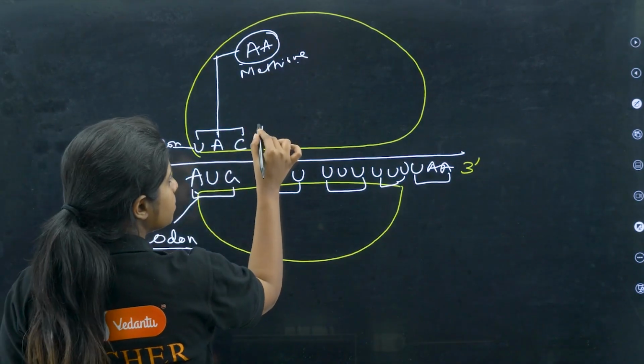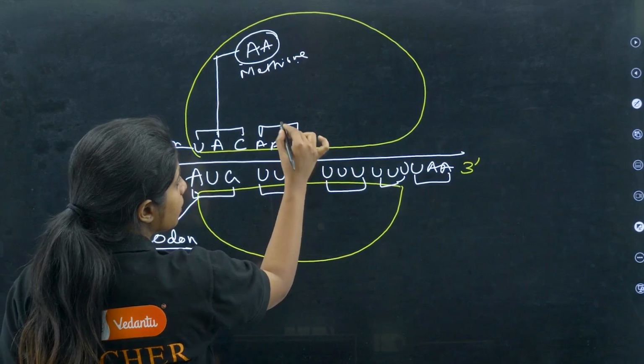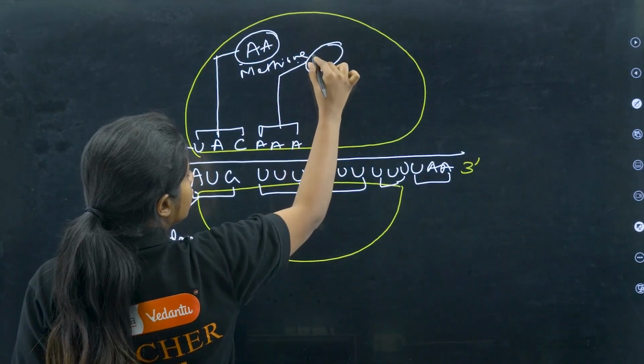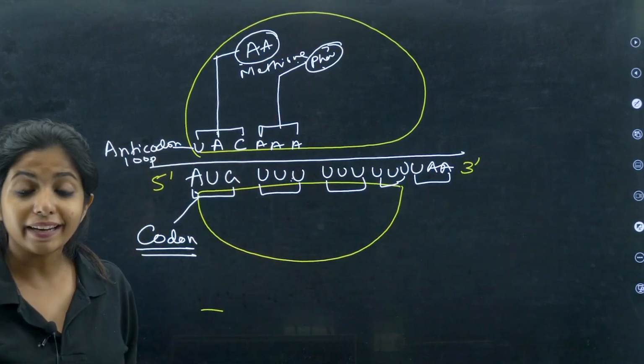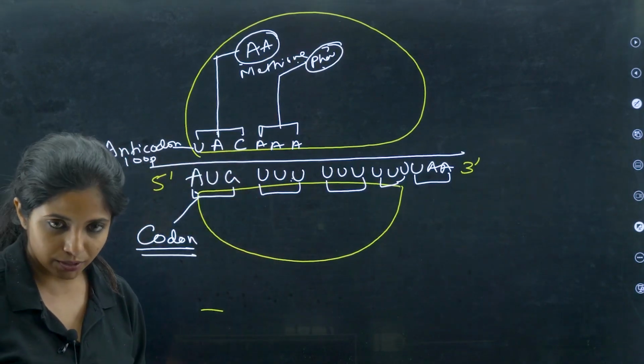Similarly, another one will come having AAA, and this will carry another amino acid, that is phenylalanine. That means UUU will always be for phenylalanine. What do you understand from this?